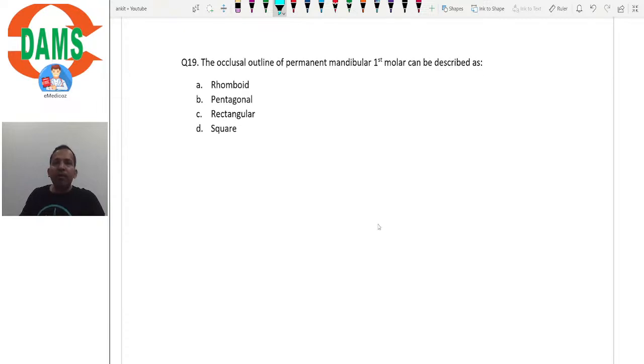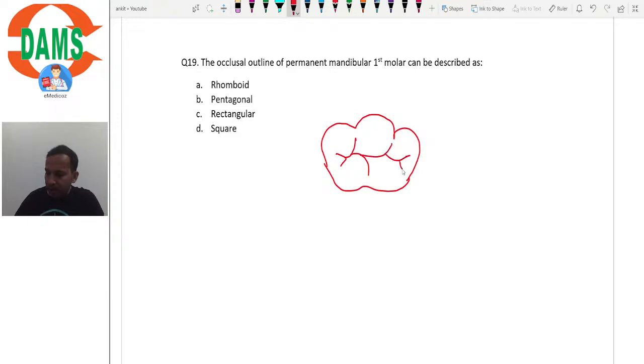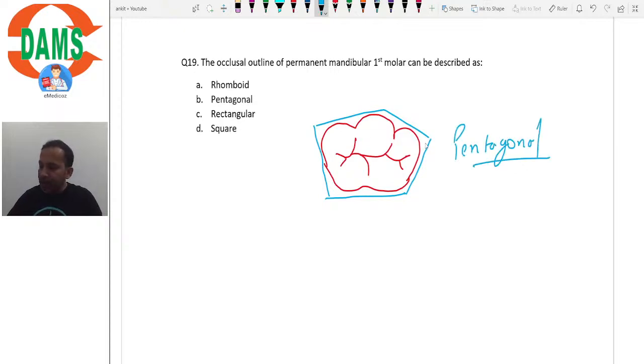The occlusal outline of permanent mandibular first molar can be described as... So this is the occlusal outline of mandibular first molar, right? And as you can see, the outline is approximately pentagonal, isn't it? So here the correct answer would be pentagonal.